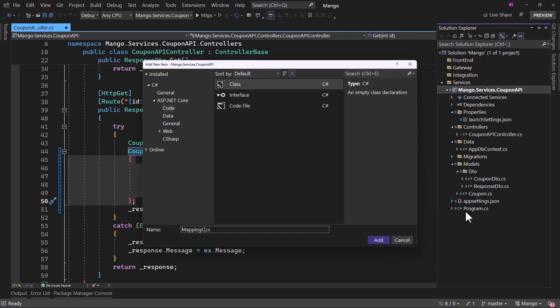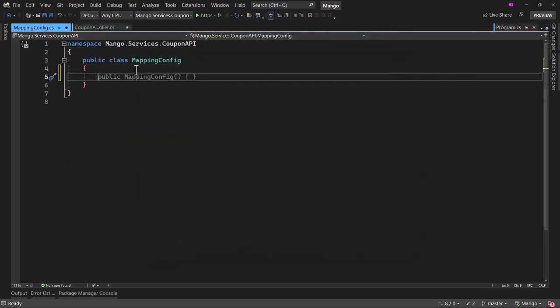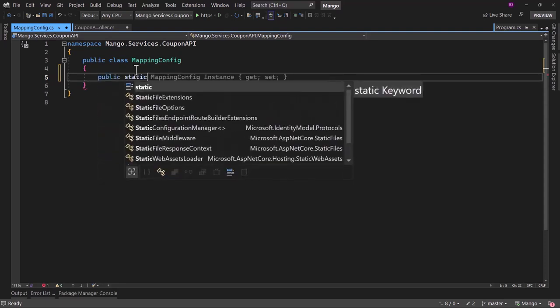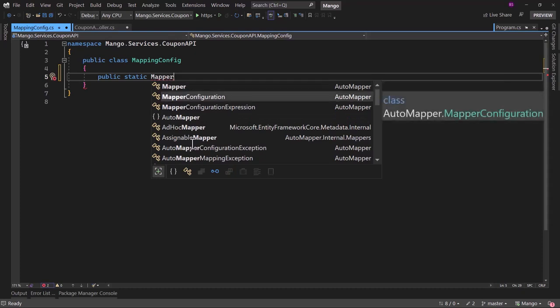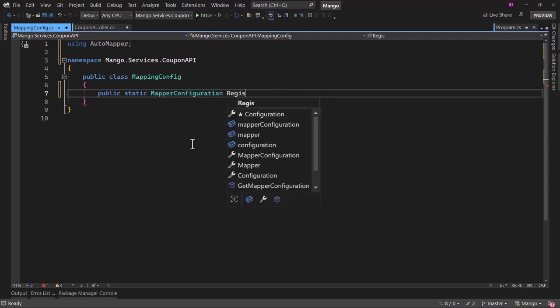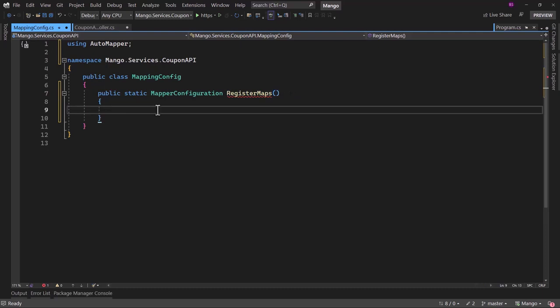I will call this file MappingConfig here, and there we want to add the configuration for AutoMapper. We will add a static method here, and the return type will be MapperConfiguration that is inside AutoMapper. Let me give it the name of RegisterMaps here, and inside there we want to add a mapping that, hey, if you get a couponDTO, you should be able to convert that to coupon and vice versa.